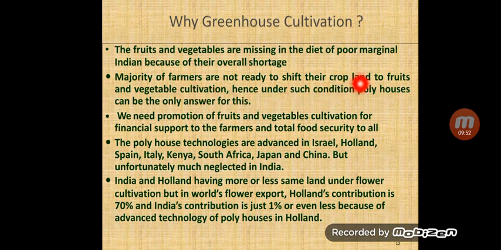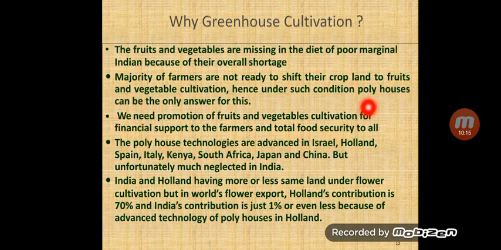The majority of farmers are not ready to shift their cropland to fruits and vegetables. Hence, under such conditions, polyhouses are the only answer. There is no other solution than polyhouses or greenhouses.